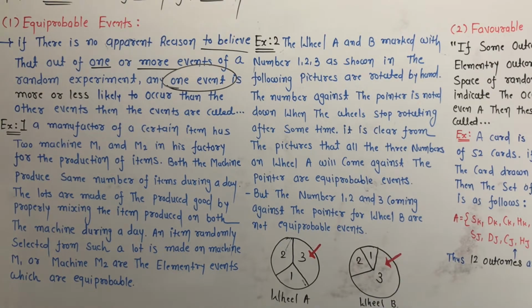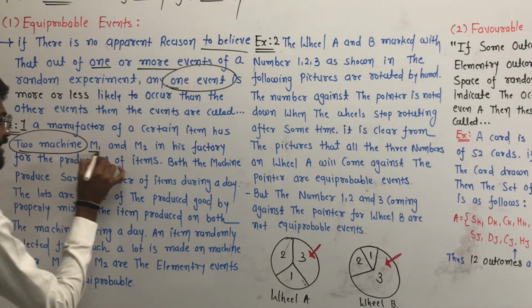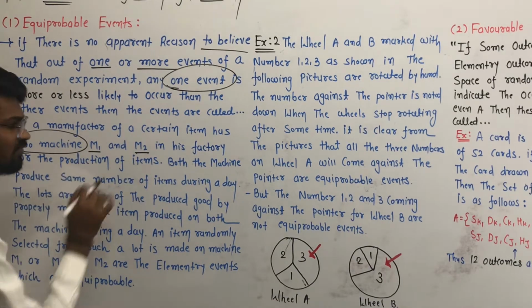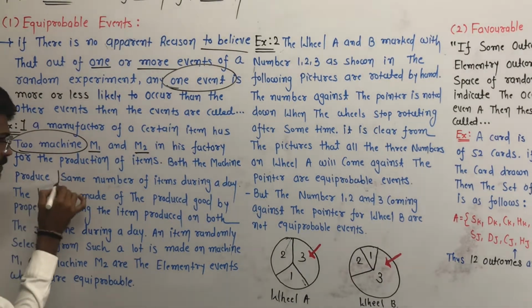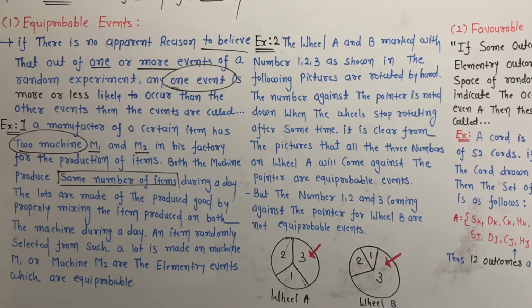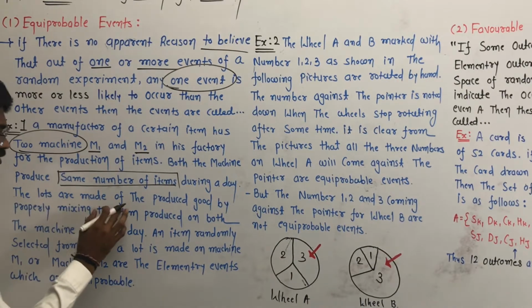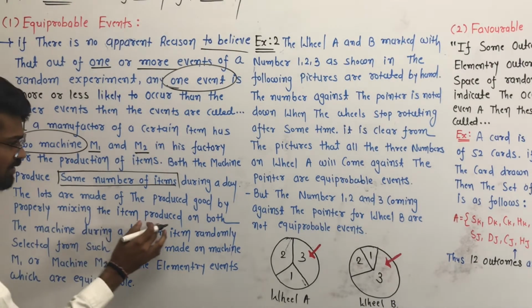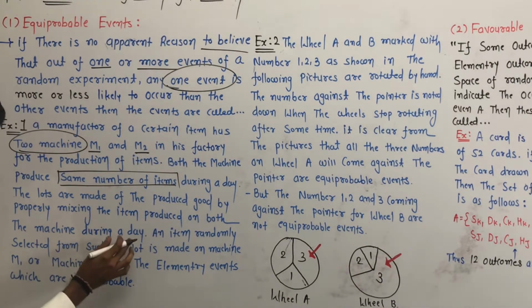Okay, we understand by giving one example. Example 1 is that a manufacturer of a certain item has two machines, M1 and M2, in his factory for the production of the item. Both machines produce the same number of items during a day. The lots are made of the produced goods by mixing the items produced on both machines during a day. Yes, we have to mix the production of the items of both machines M1 and M2.